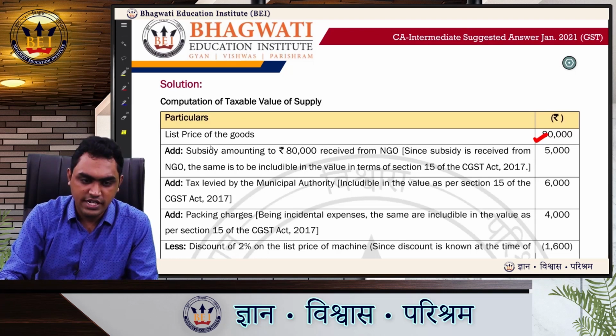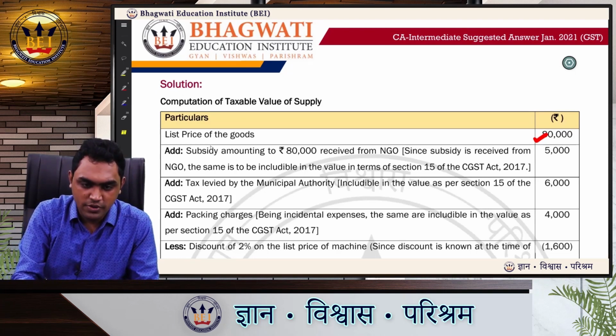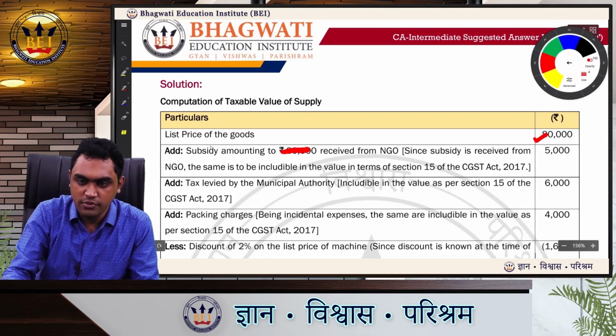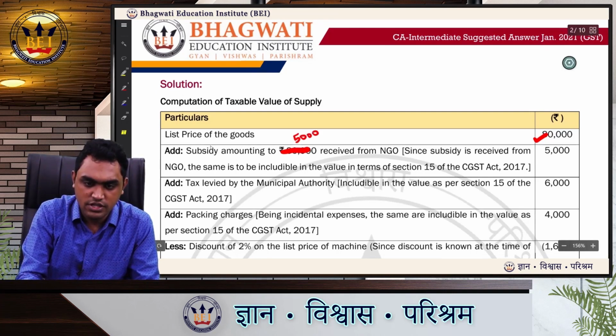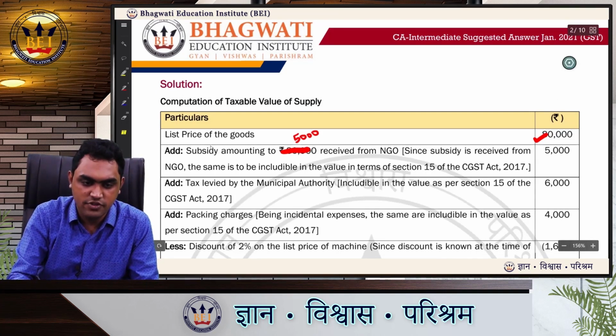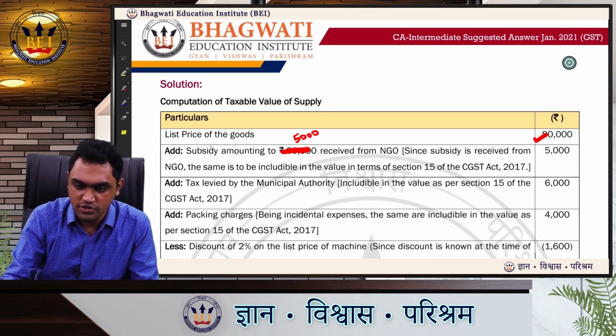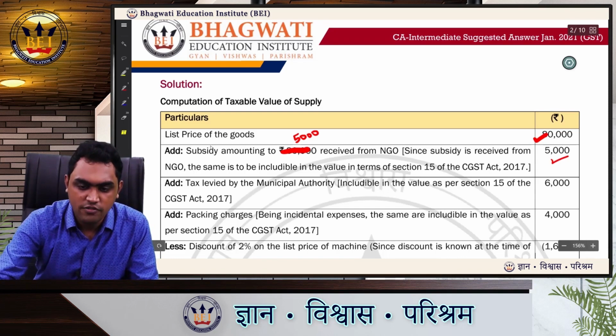List price of the goods is 80,000. Subsidy amounting to rupees 5,000. Change this to 5,000, it's a typo. 5,000 received from NGO. Subsidy is received from NGO. The same is to be included in the value as per section 15. So I have given the note appropriately here, 5,000.